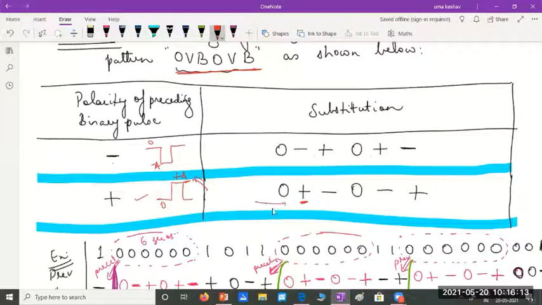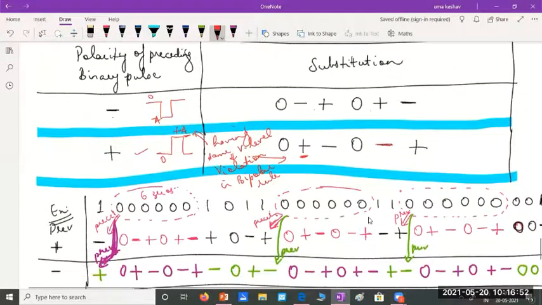So these two successive ones are having the same voltage level, indicating a violation in the bipolar rule. That shows a violation in the bipolar rule. And the other things will depend on the initial. So if this is a plus, then I have a minus, then I have a 0, and again you have a V, which will be a minus, and finally a B. So this is how we represent it.